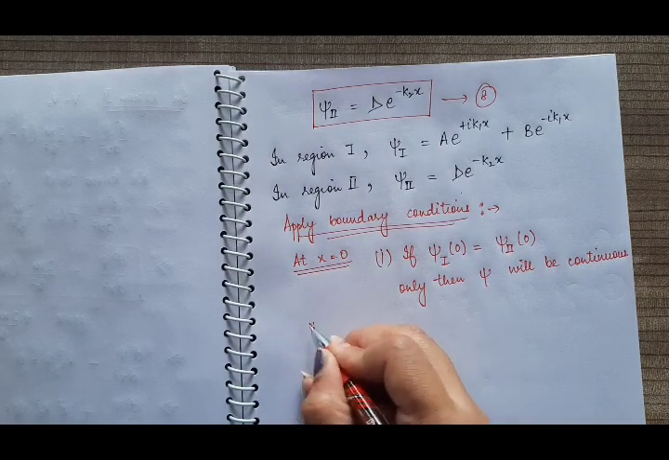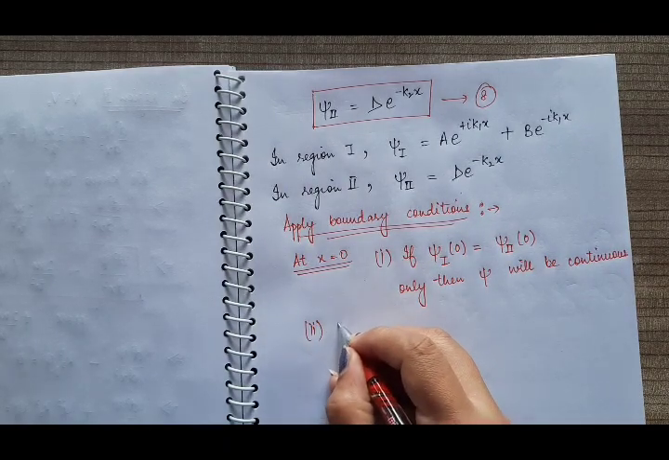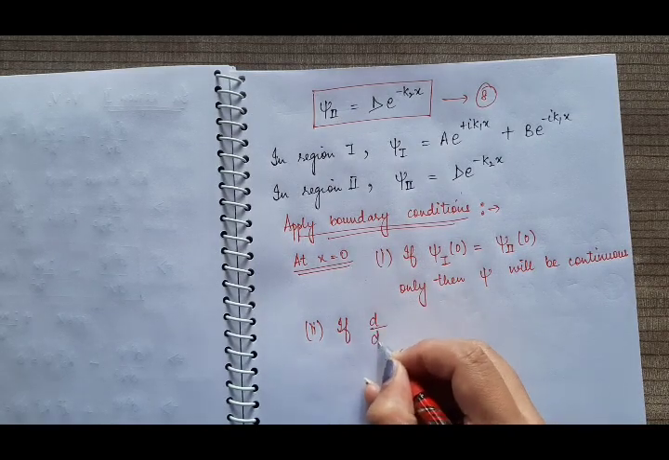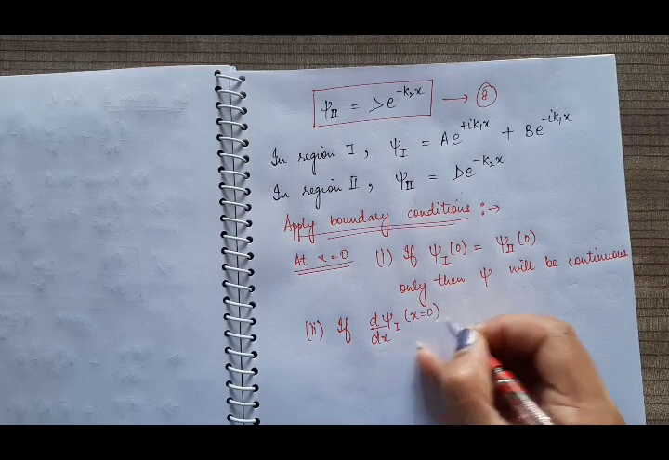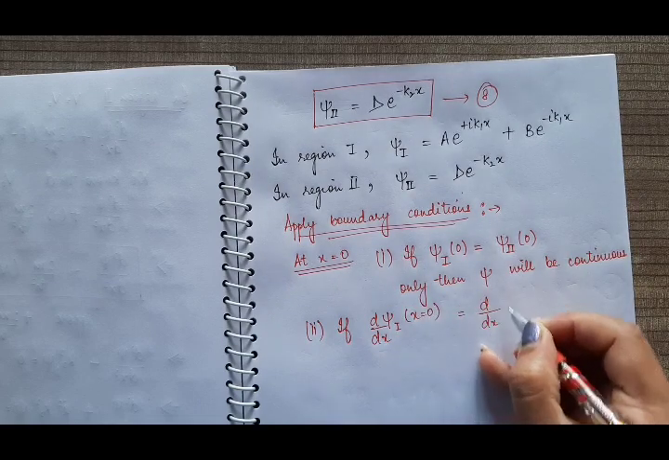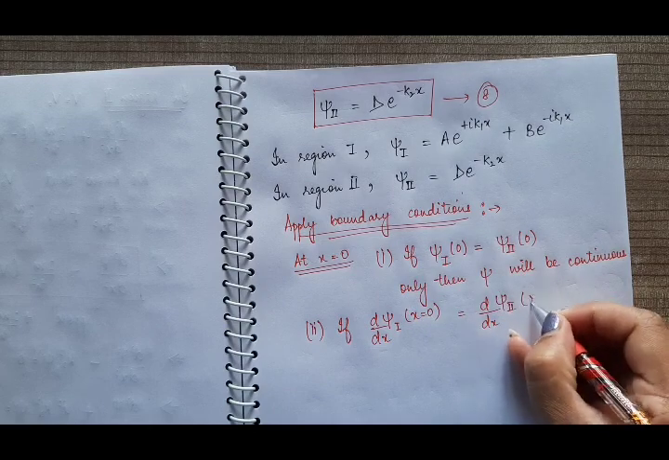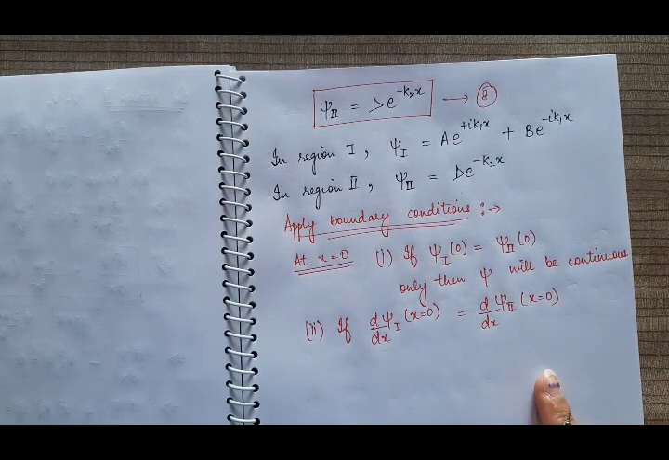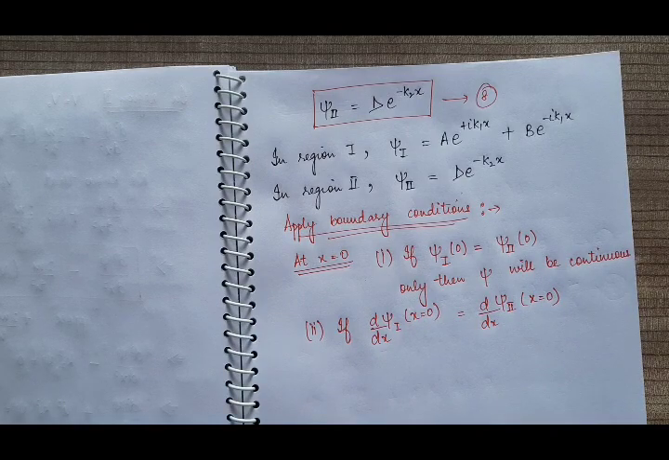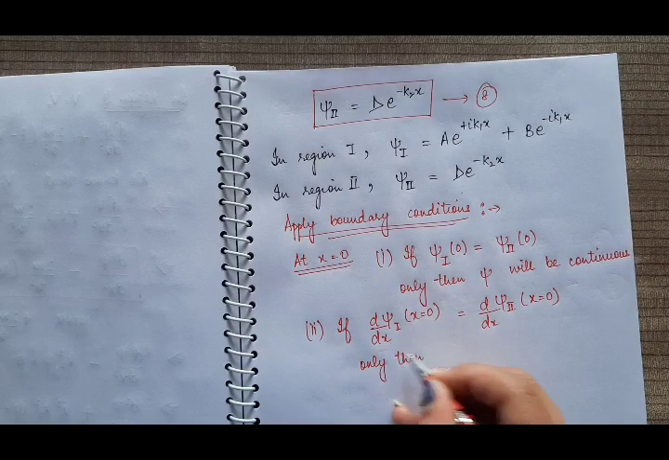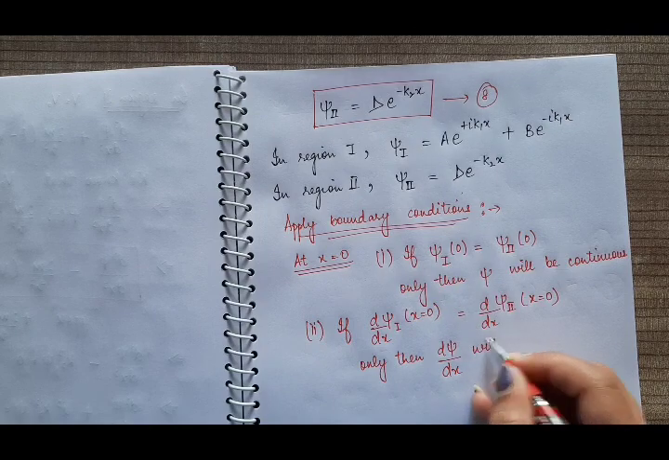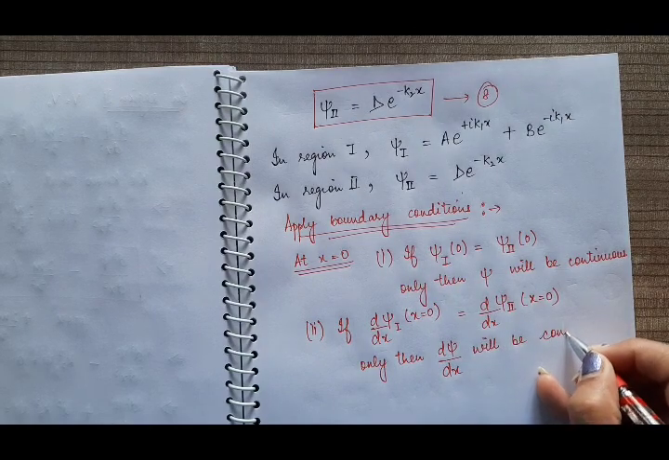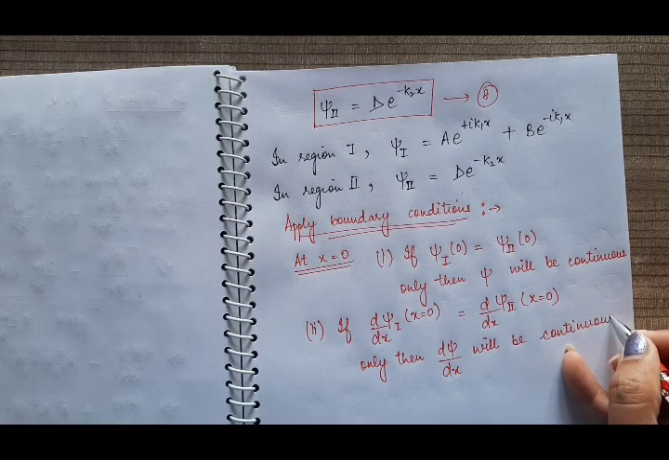Similarly, according to boundary condition 2, if and only if the first derivatives of psi 1 at x is equal to 0 and psi 2 at x is equal to 0 are equal, only then the first derivative will be continuous. Only then the first derivative of wave function d psi by dx will be continuous and the wave function will be acceptable. So we will apply these boundary conditions.